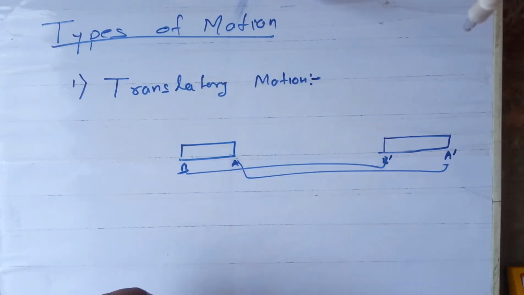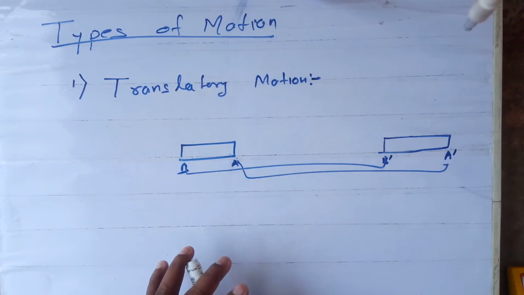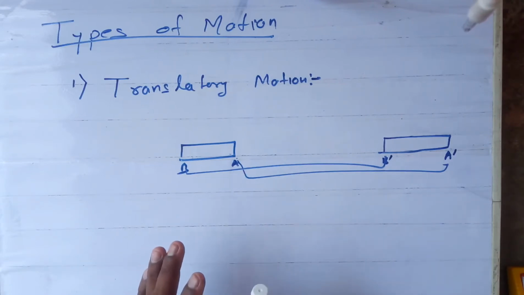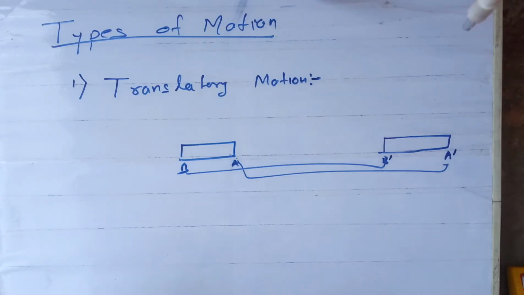I repeat the statement, please, if you can note down. The motion in which all the points of the body or parts of the body move equal distance is called a translatory motion. It is also called a linear motion. Once again I am repeating. The motion in which all the parts of the body, all the points of the body travel equal distance is said to be translatory motion, or it is also called a linear motion. I hope I am clear.